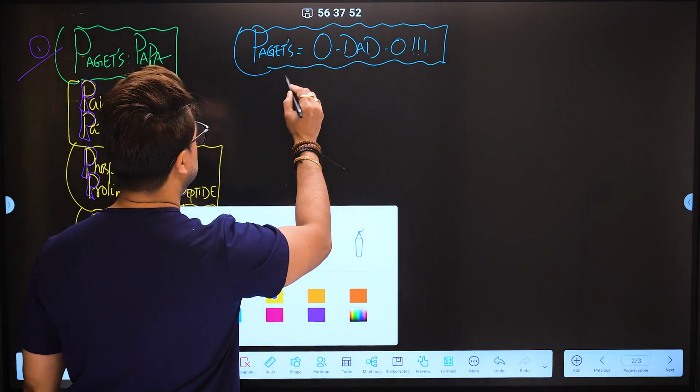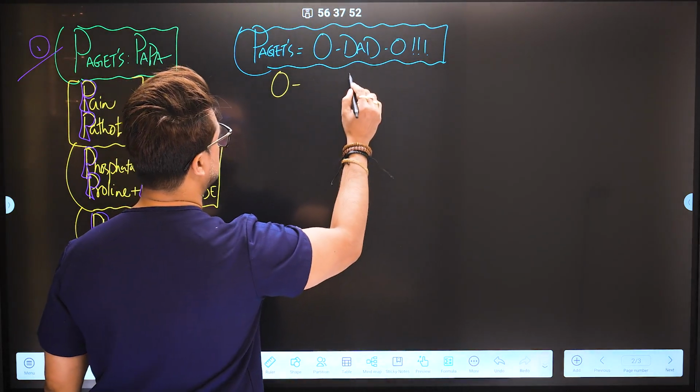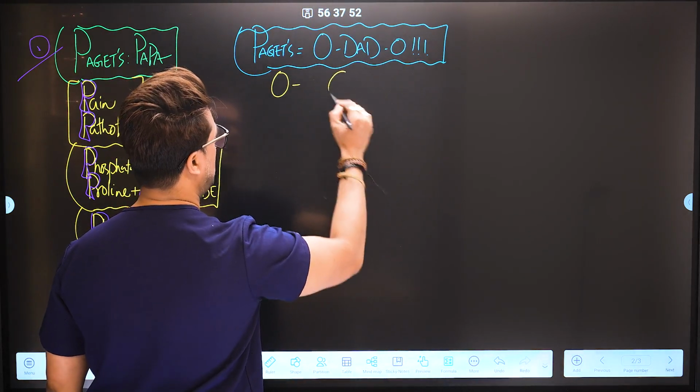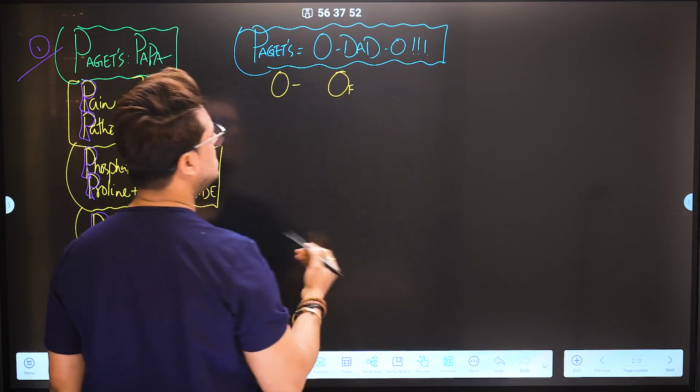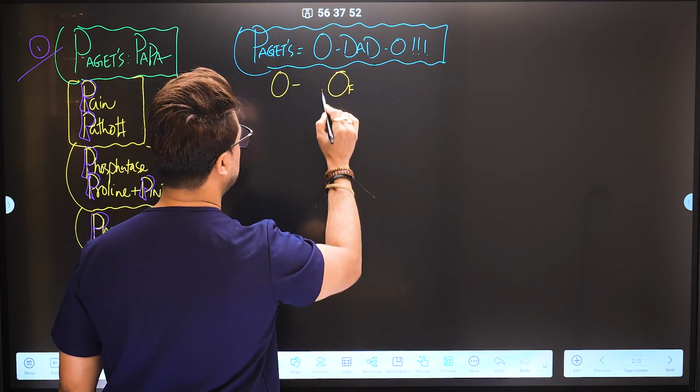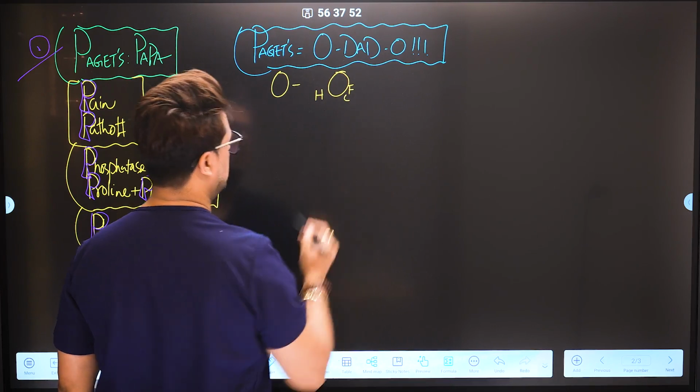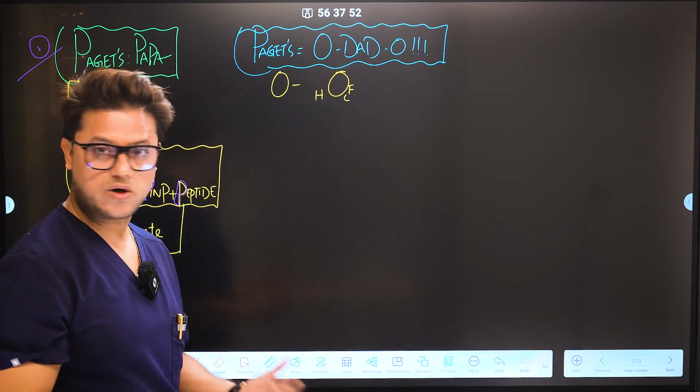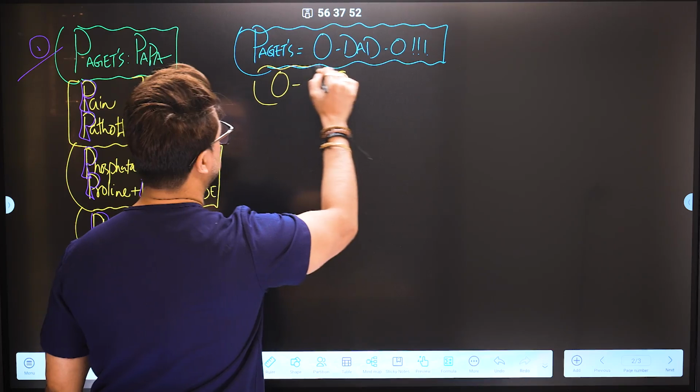O-DAD-O. So writing the first O, the way that I'm writing, this is important. You write output failure, meaning basically we are talking about high output cardiac failure. High output cardiac failure is one of the important things, the first O. Output failure.